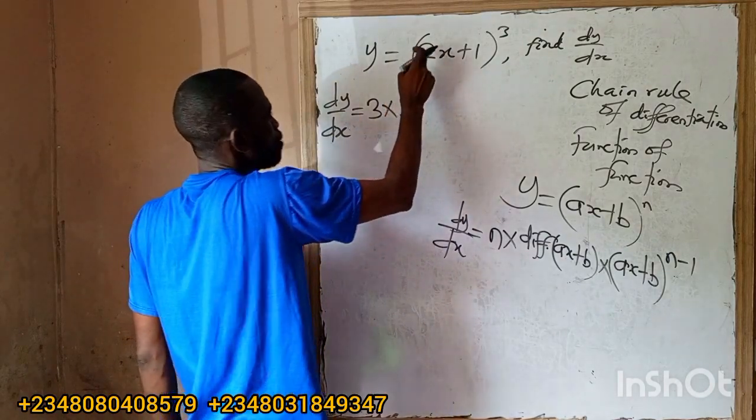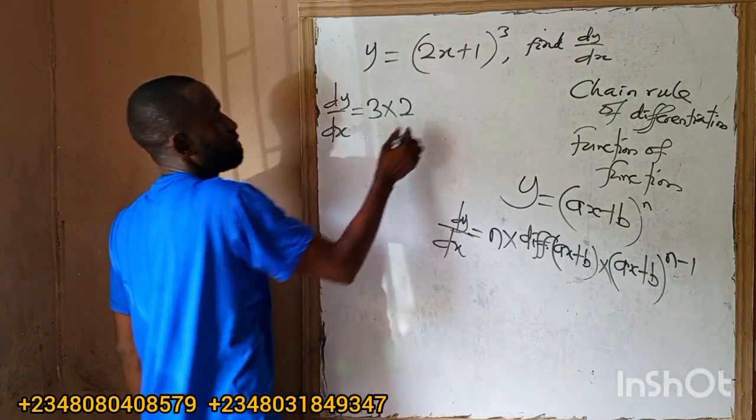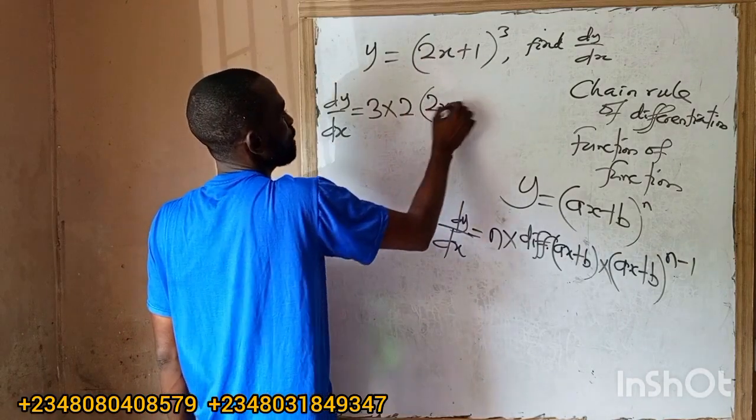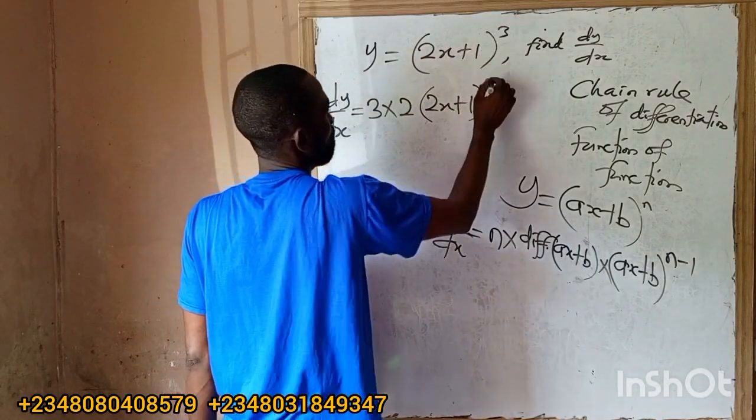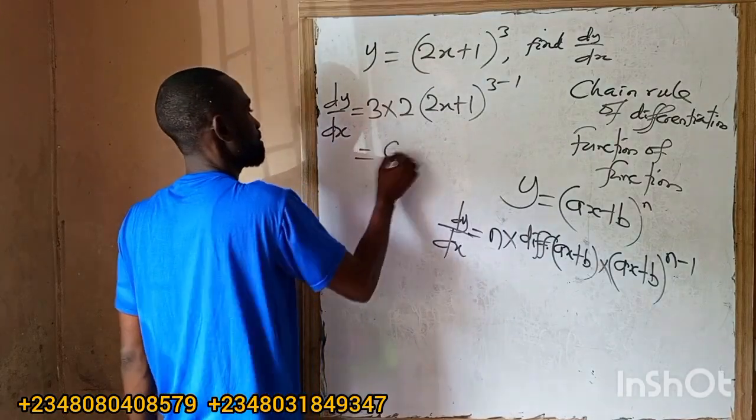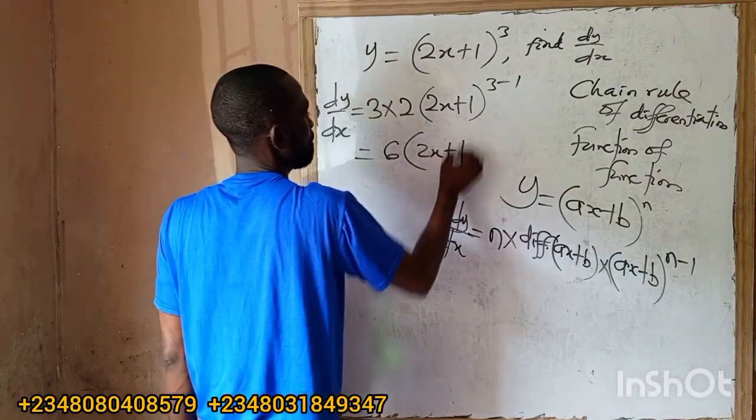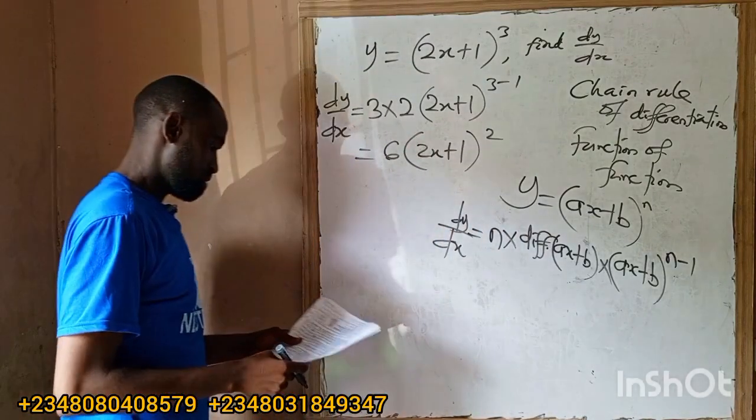If I'm asked to differentiate 2x plus 1 to the power 3, I'll write this thing back: 2x plus 1. I'll now subtract 1 from the power 3, so 3 minus 1. This will now be 6 bracket 2x plus 1 to the power 2. And the options we have